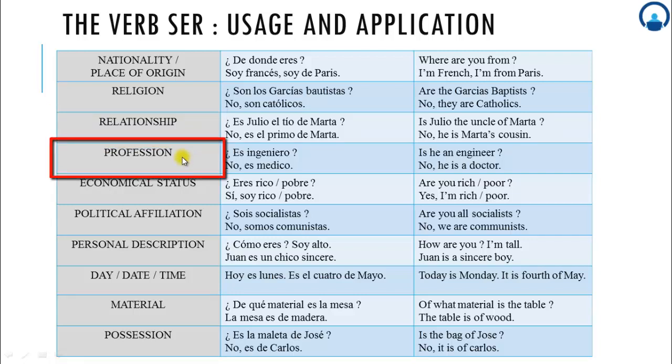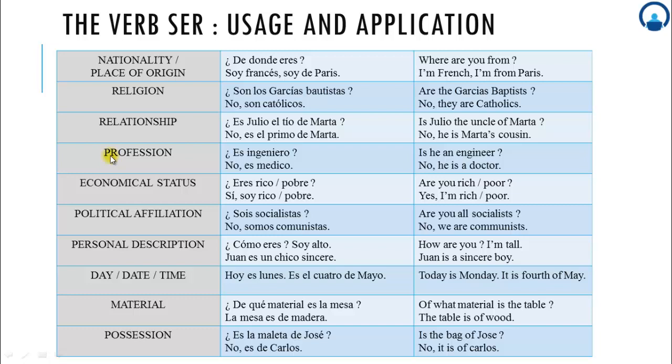Profession. If you think that today I am a student and tomorrow I am going to be an engineer, so if you say that is temporary, actually it is not, because when I am saying profession, all these states which I have written down in this table are the states which are counted for a long time. If I say I am an engineer, that means that engineering profile with me is going to be there for a long time.